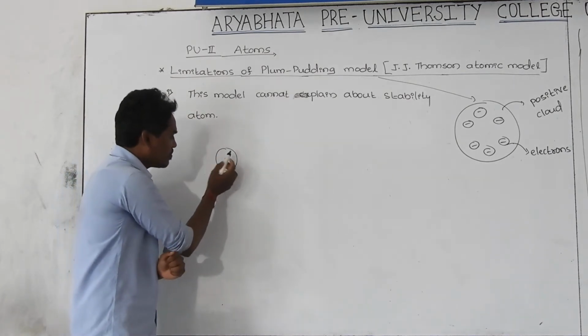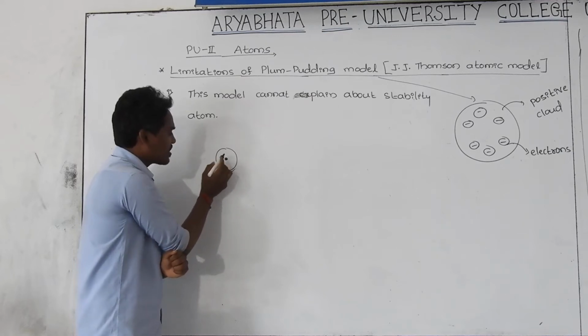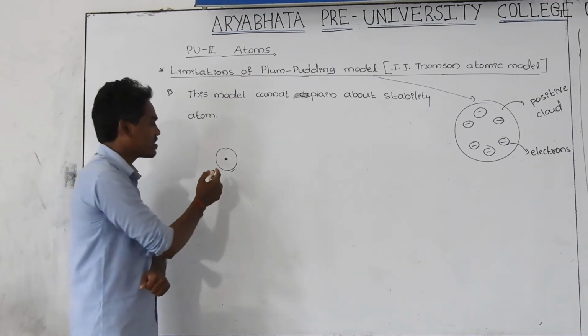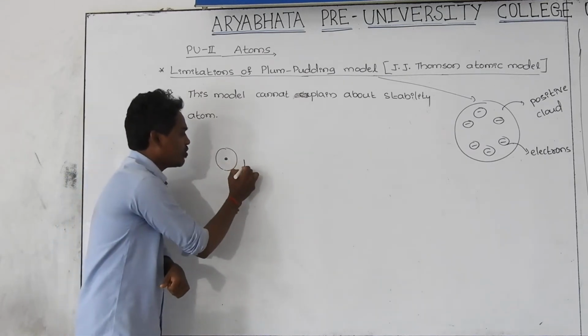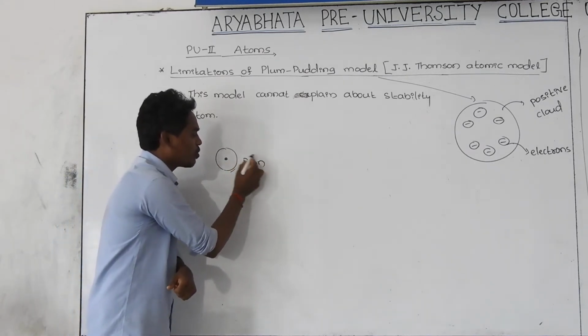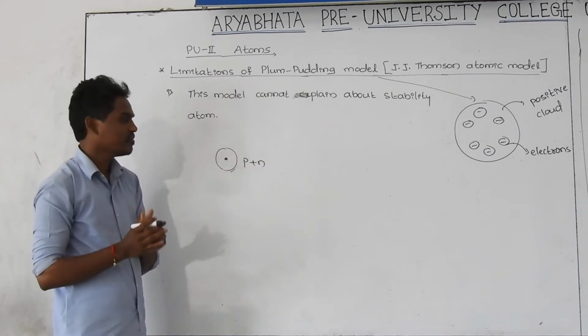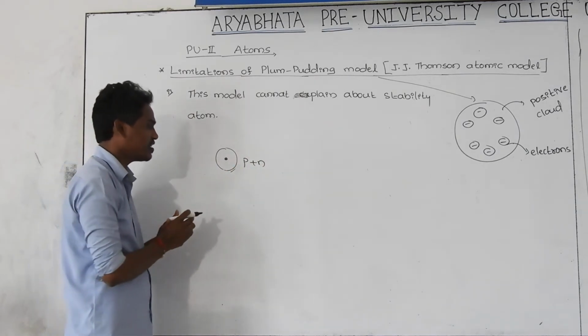If in the atom there is an excess number of protons or neutrons, the nucleus, with protons and neutrons together in this bonding part, is what we call the nucleus.